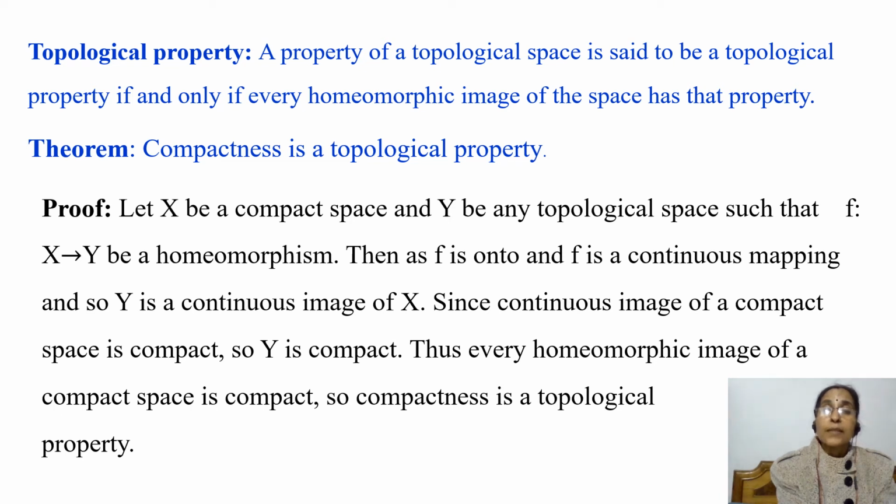And since the mapping is onto and this mapping is also continuous, so Y is a continuous image of X. And since the continuous image of a compact space is compact, so Y is compact. Thus, every homeomorphic image of a compact space is compact. So, we can say that compactness is a topological property.